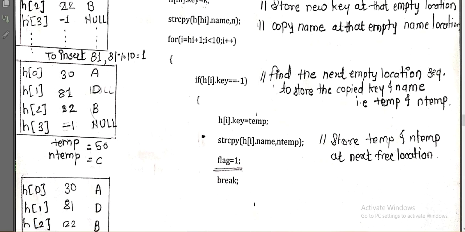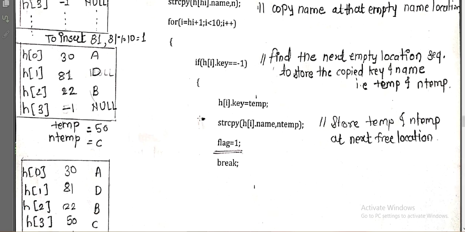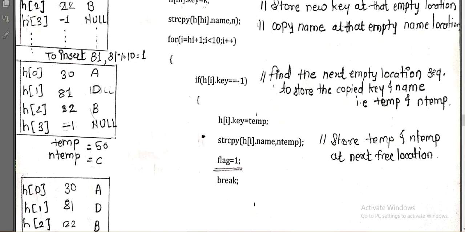Now I have to store this temp and ntemp somewhere, meaning in the next available free location. So how am I going to find that next available free location? For that we need to check. We start searching from the same key's index by incrementing it.